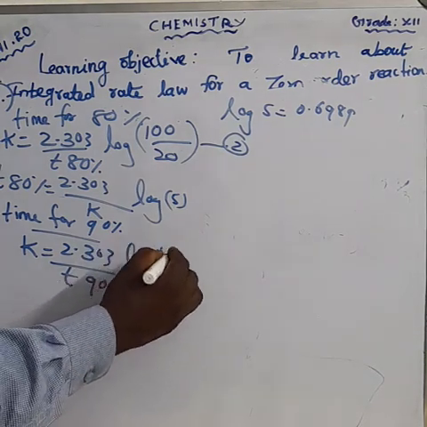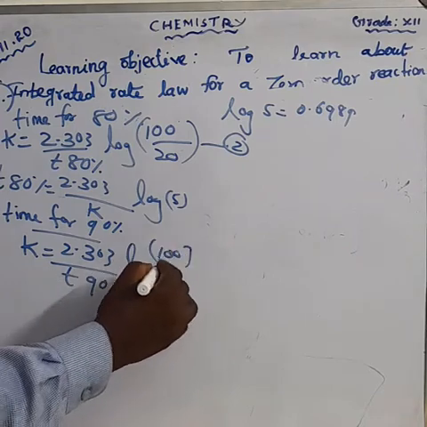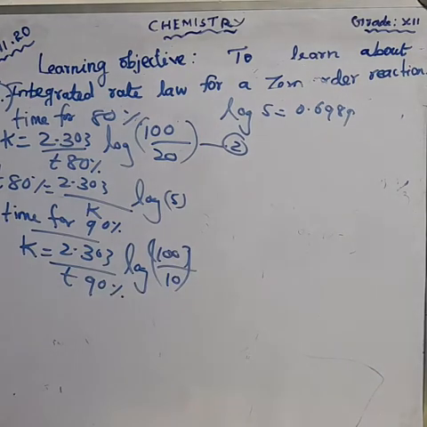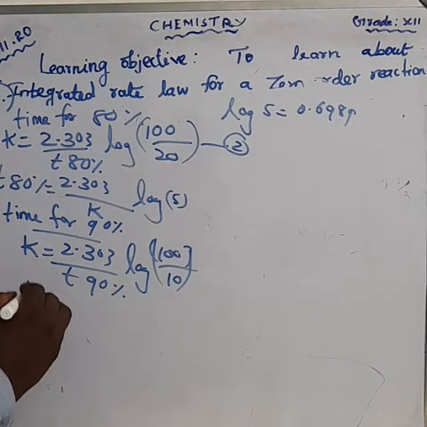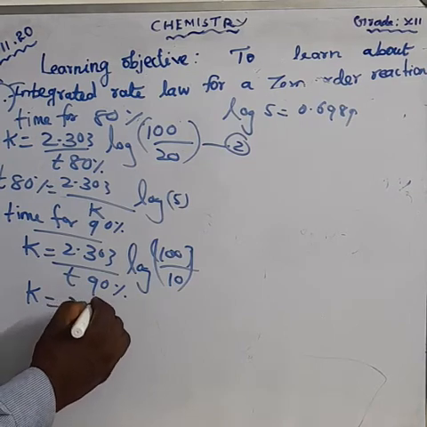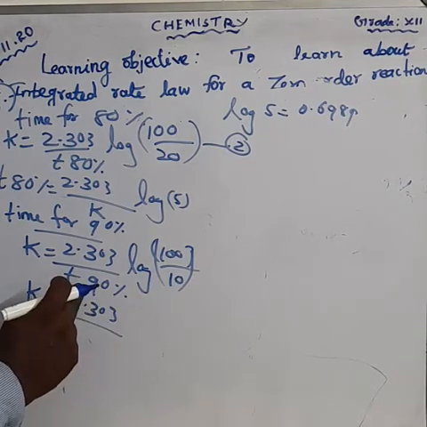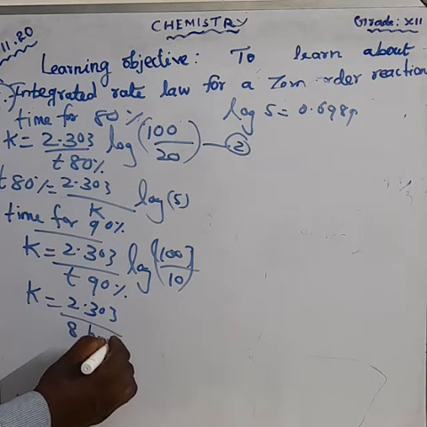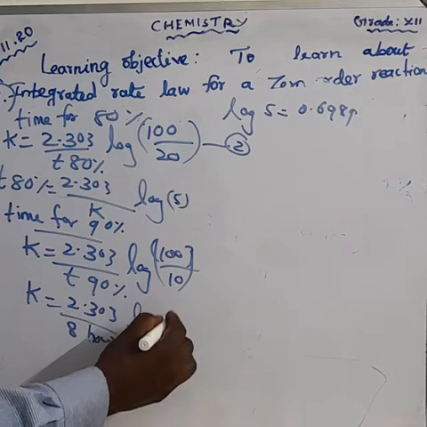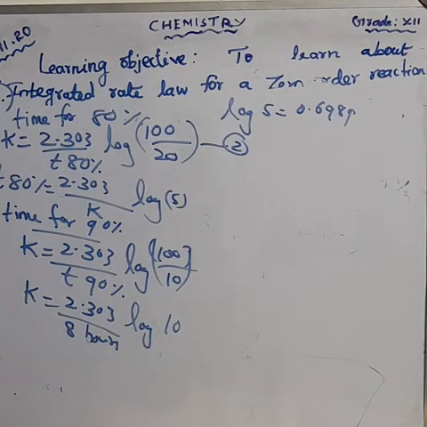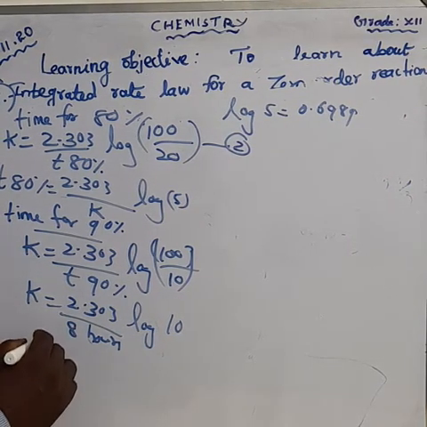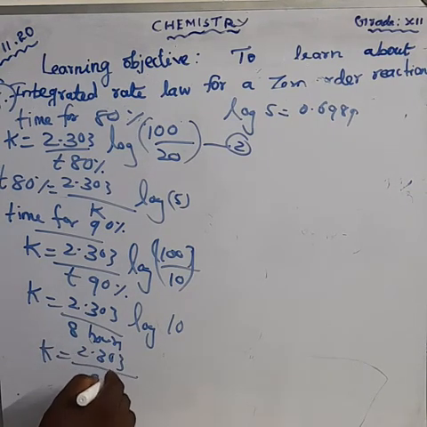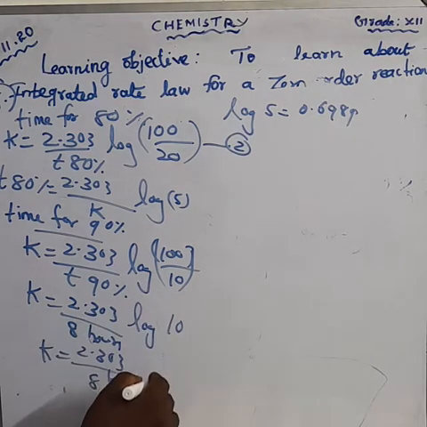Log 100 divided by the A value at 90%, which is 10. Don't forget that. Then K is equal to 2.303 by 8 hours, log 10. So K is equal to 2.303 divided by 8 hours into 1.